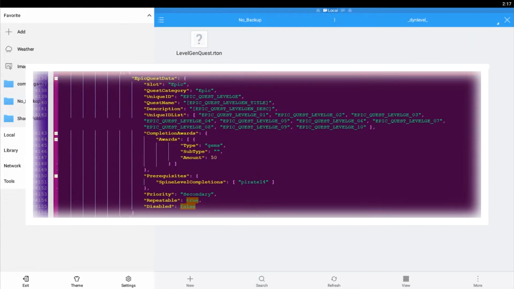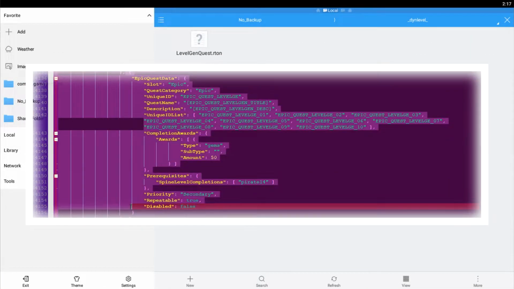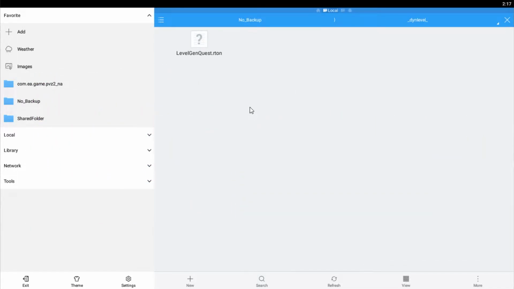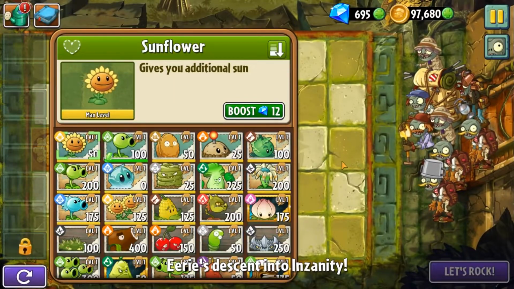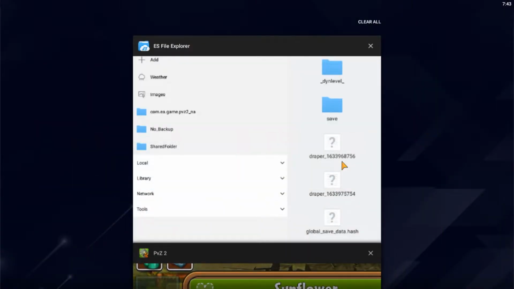Next, Insanity has to be enabled and opened. In the quests file, change its slot and quest category to epic, and its priority to secondary and disabled to false. If you're having trouble finding it, search for level gen. Once you're done, enter the travel login game and open Insanity. You don't even have to finish the level. The level GenQuest file should already be generated when the level is loaded.